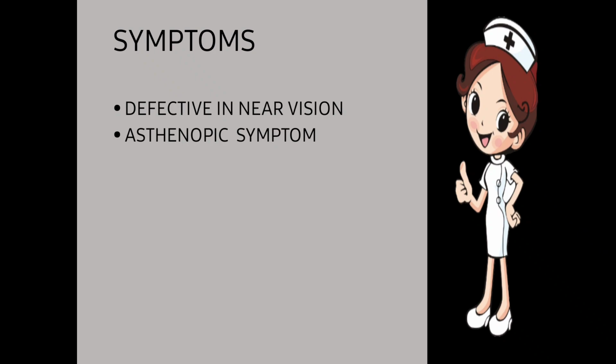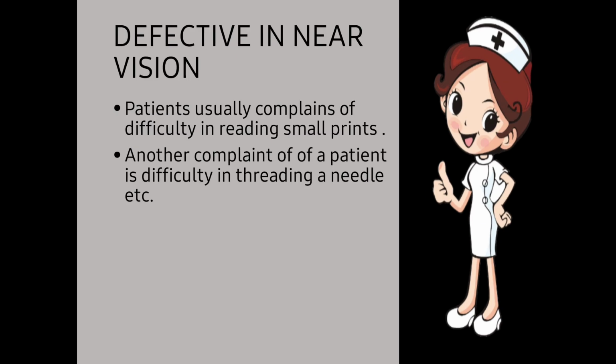Next one, symptoms. Now we have two symptoms. The first one is defective near vision. The next one is asthenopic symptoms. Defective near vision.